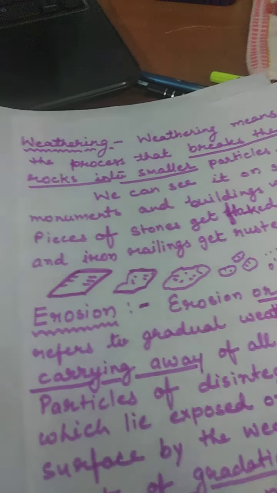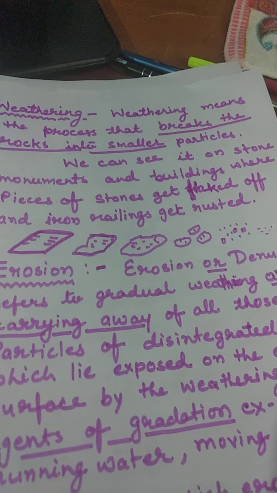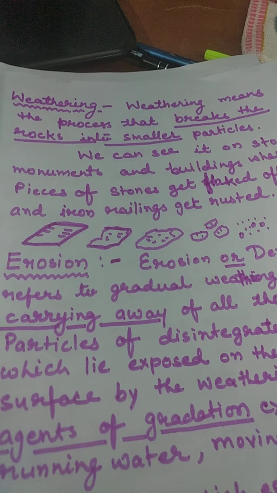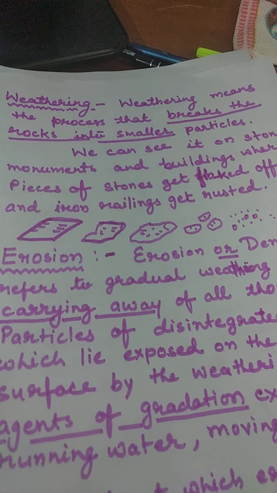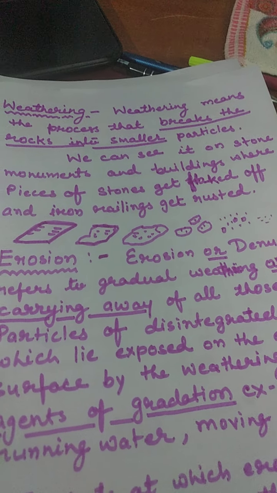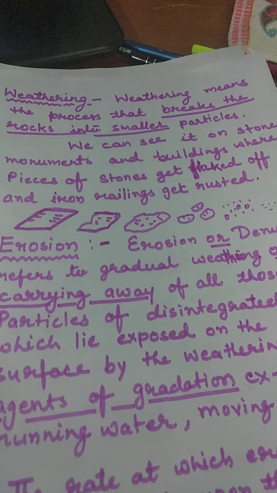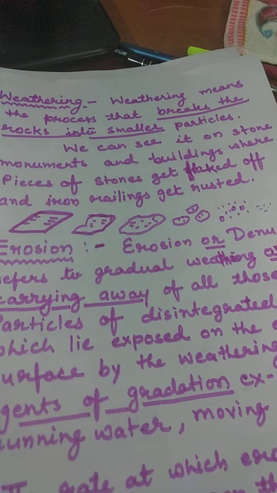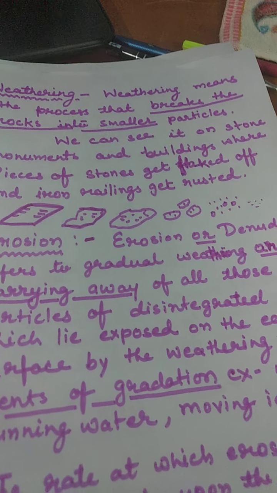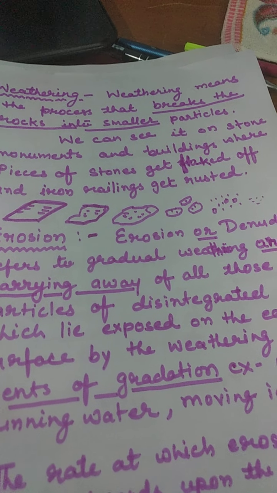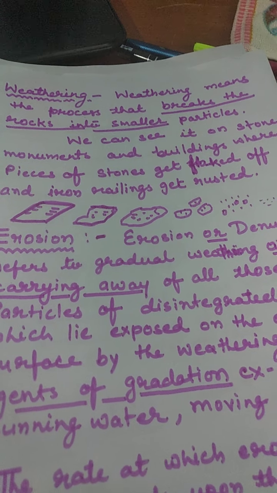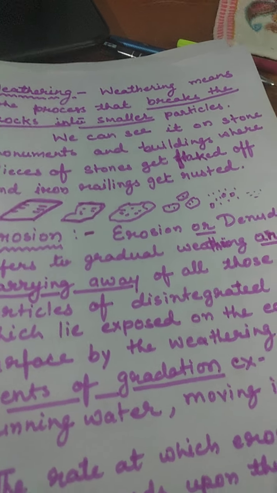First of all, we will go through weathering. So weathering means the process that breaks the rocks into smaller particles. We can see it on the stone monuments and the buildings where the pieces of stones get flaked off and the iron railings get rusted.